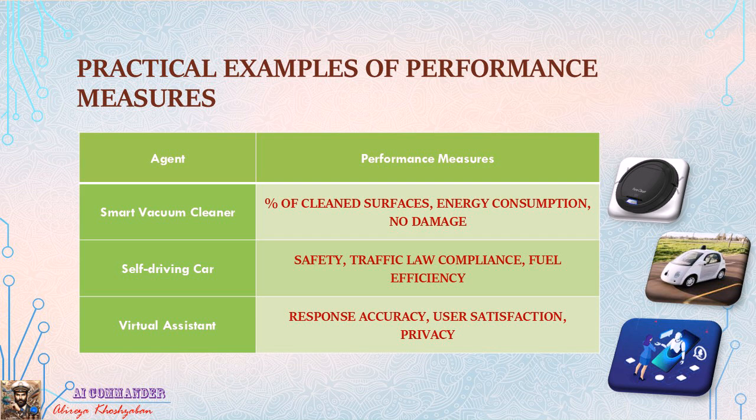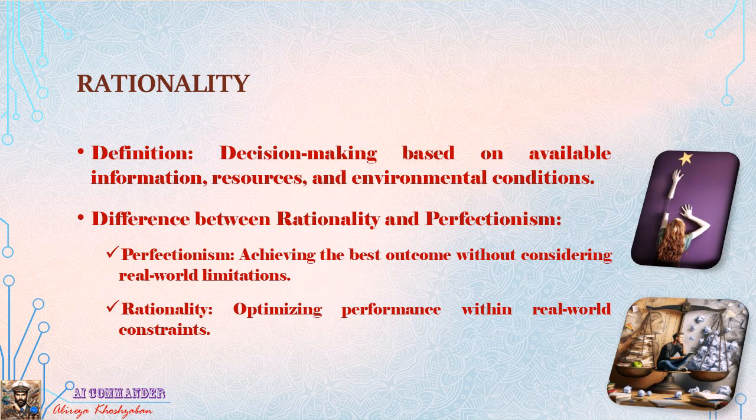Key point. Integrating measures is essential. For example, in autonomous cars, speed and safety might conflict. Thus, the performance function must balance these measures. Slide 5. 3. Rationality. Rationality refers to decision-making and actions based on available information, resources, and environmental conditions to achieve the best possible outcome. Difference between rationality and perfectionism.